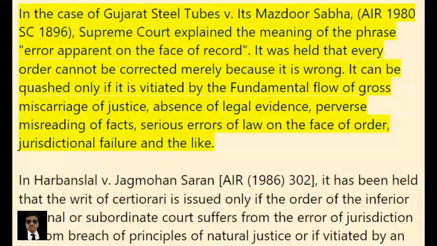In the case of Gujarat Steel Tubes v. Its Mazdoor Sabha, AIR 1980 SC 1896, the Supreme Court explained the meaning of the phrase error apparent on the face of record. It was held that every order cannot be corrected merely because it is wrong. It can be quashed only if it is vitiated by the fundamental flaw of gross miscarriage of justice, absence of legal evidence, perverse misreading of facts, serious errors of law on the face of order, jurisdictional failure and the like.